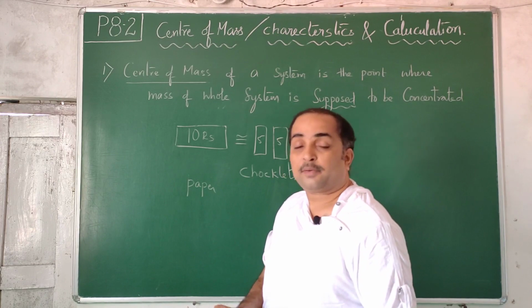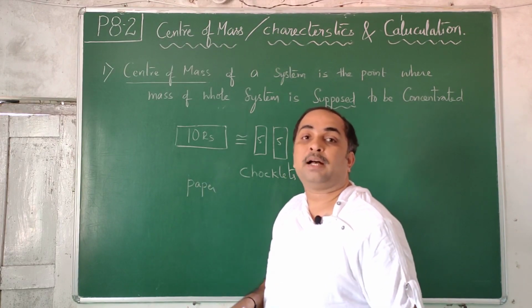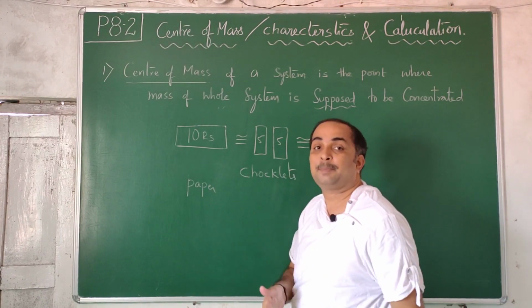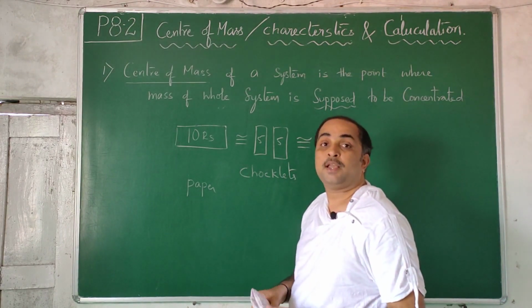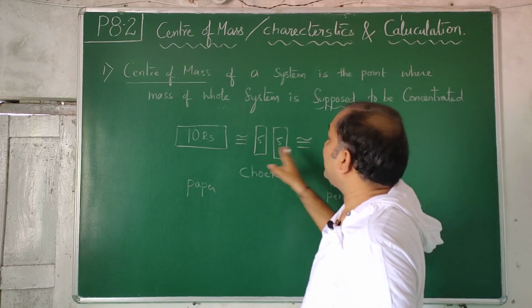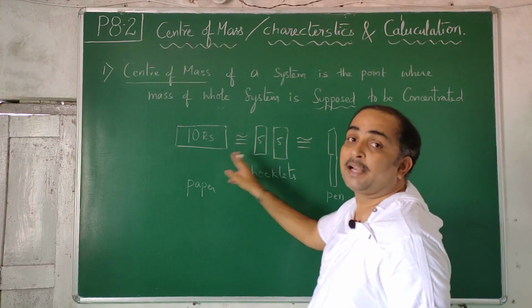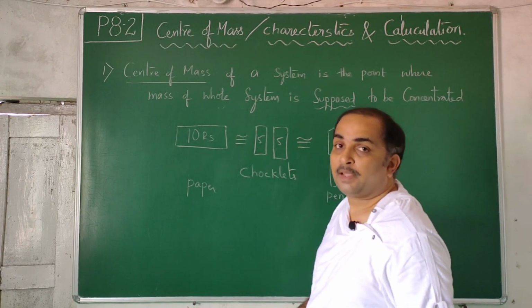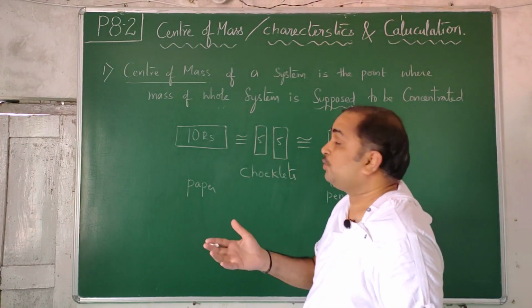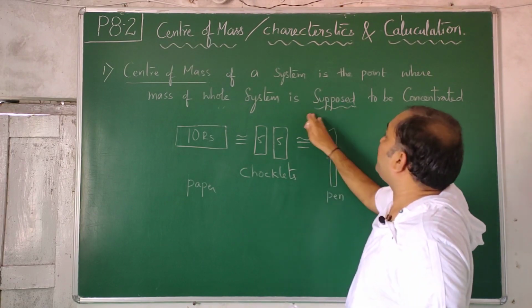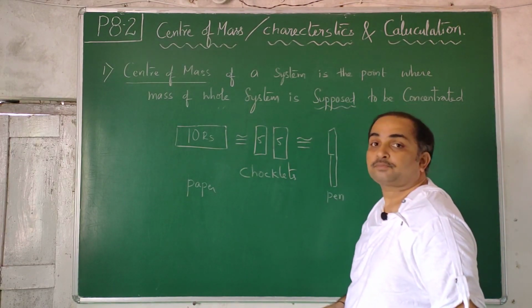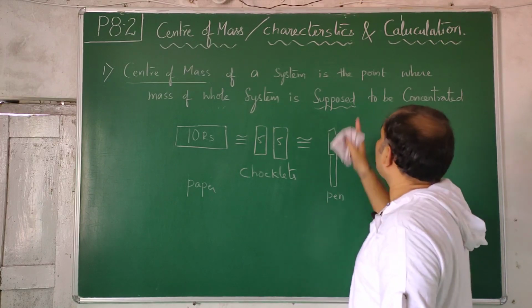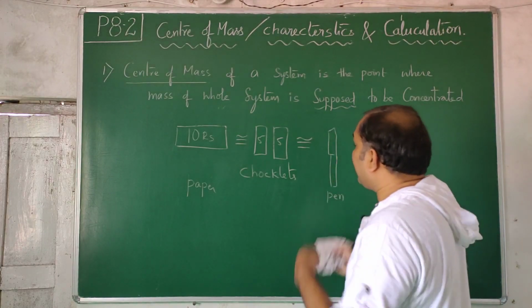So if you are an alien, you came from some other planet, and I say that this paper and these chocolates and this pen are the same, you don't accept it. Like that only, now you are alien to physics. So in this physics, how are you ready to accept this money conversion, value conversion? Like that I have to make you understand this supposition. So the most important word is this supposition. Center of mass of a system is a point where the whole of the system's mass is supposed to be concentrated. To explain that, I explained this.